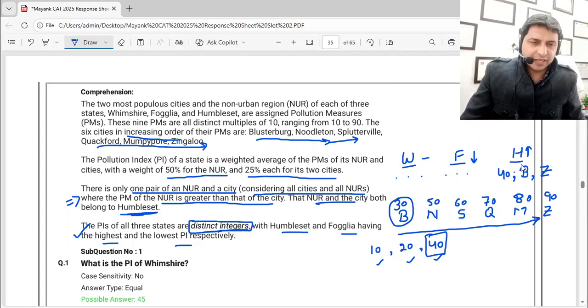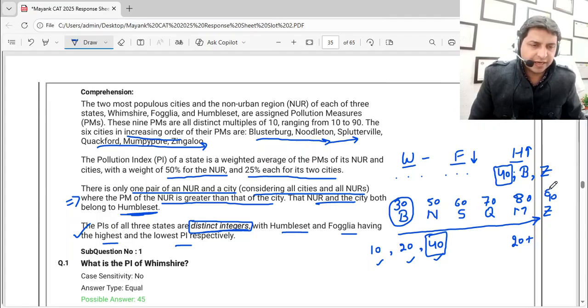So the PI for H will become 50% of the PM of NUR, that is 20, plus 25% of B and Z, 30 and 90, 120. 25% of 120 is going to be 30. So that means this H state is going to have the PI of 50.